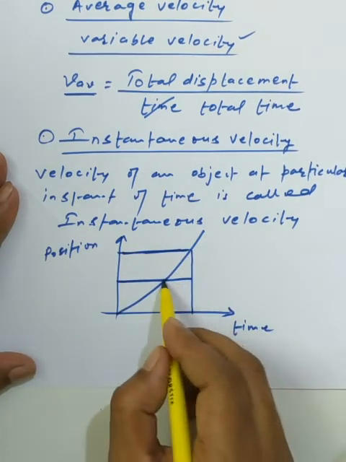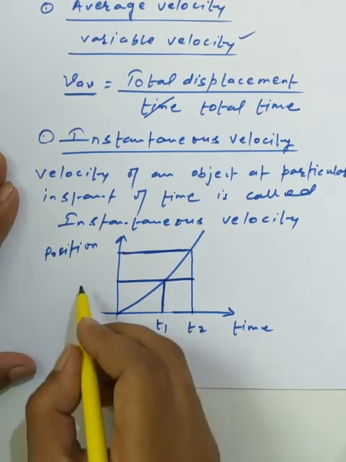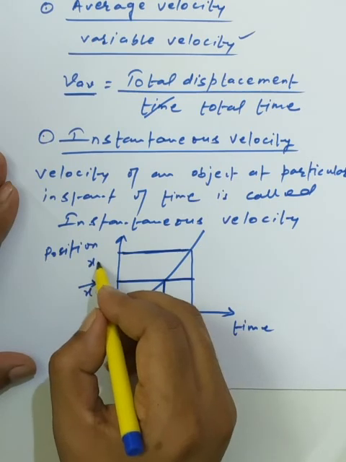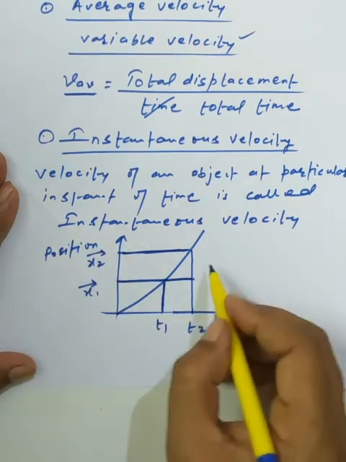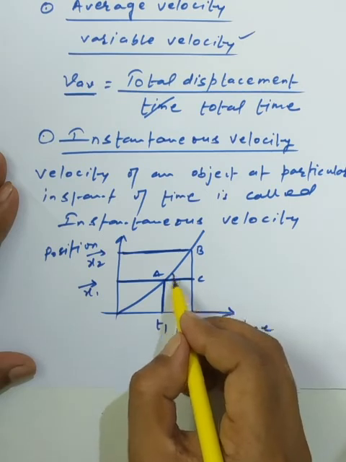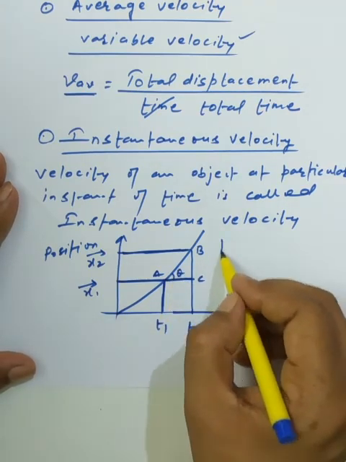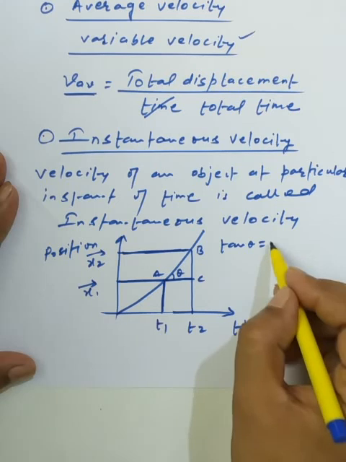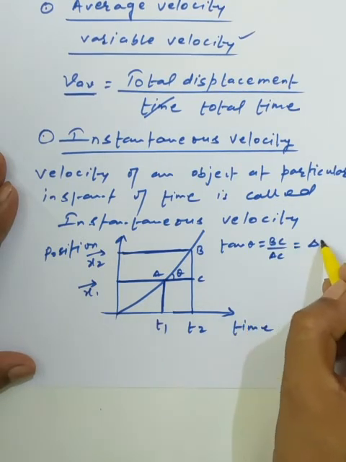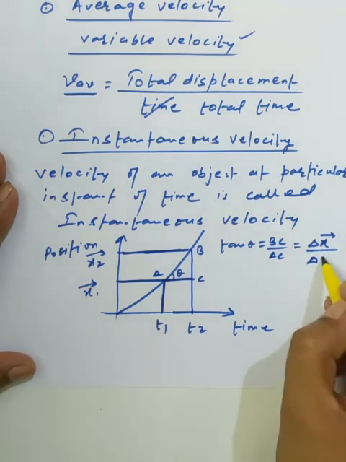So we plot the perpendiculars. We have the timings t1 and t2, and we get the positions x1 with the vector sign and x2 with the vector sign. ABC is simply the representation, and this angle is theta. So the slope of the graph is tan theta equals BC upon AC, so we can write delta x with the vector sign upon delta t.